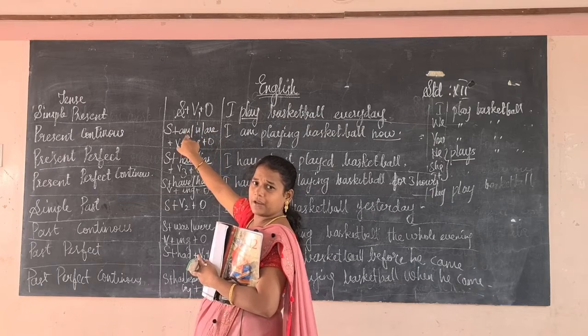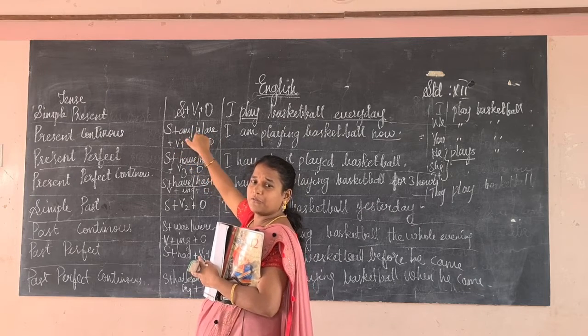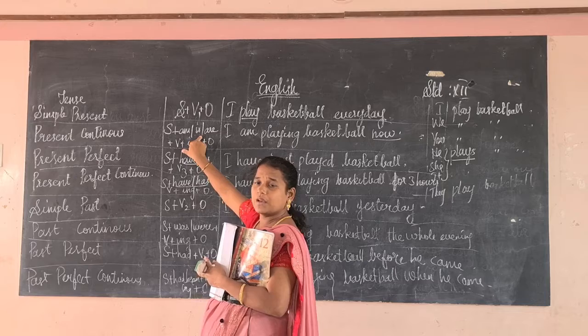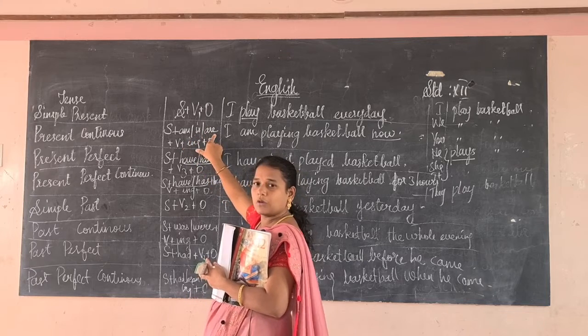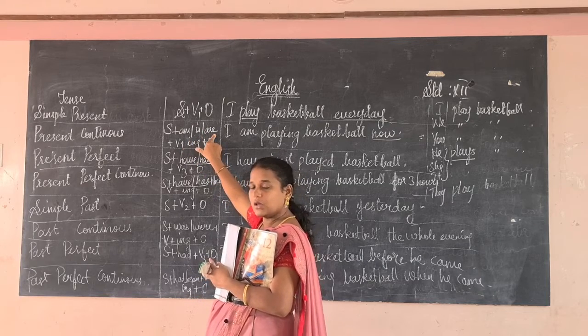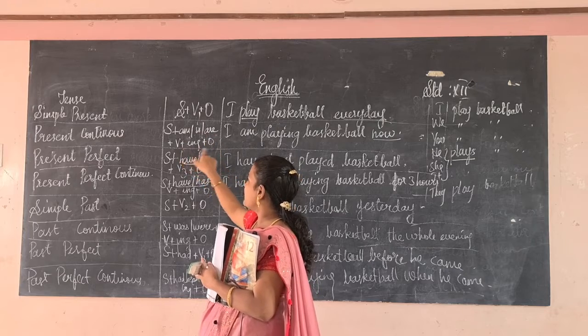If it is I, next to I we will use am. If it is he, she, it, third person, we will use is. If it is plural form, you, we, they, we will use are. Okay. Then verb plus ing, then object.